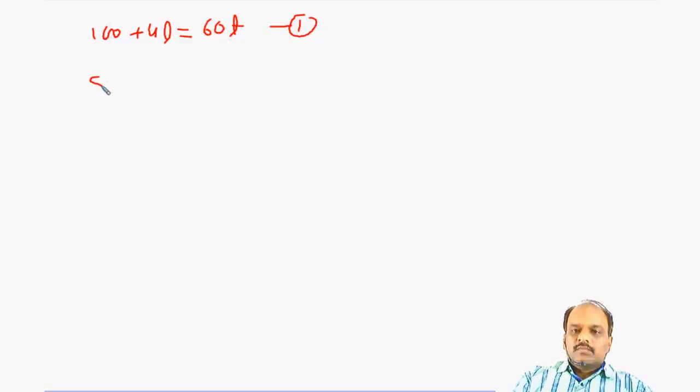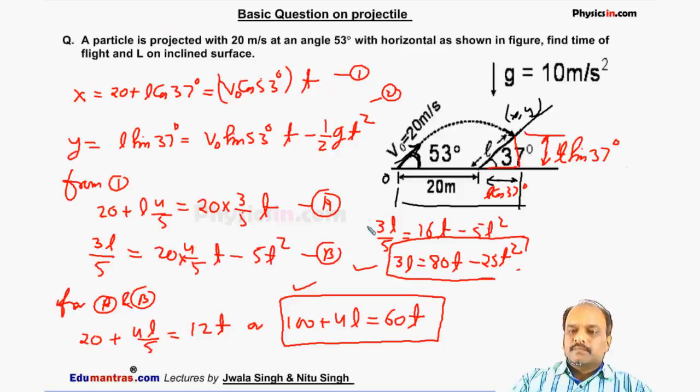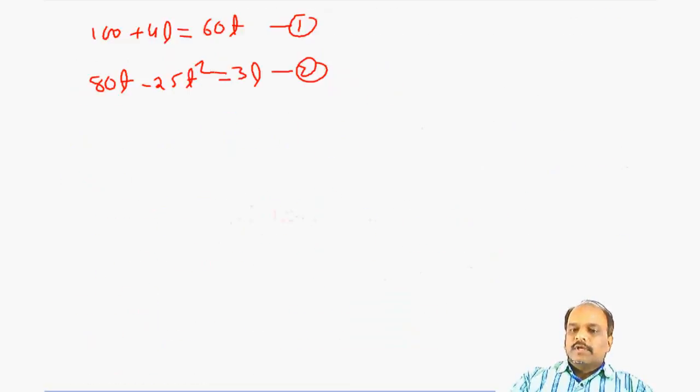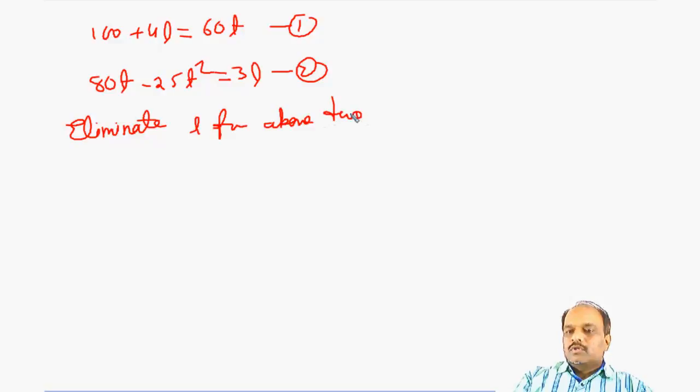and 80t minus 25t square is equal to 3L. From these two expressions, we eliminate L from the above two expressions.